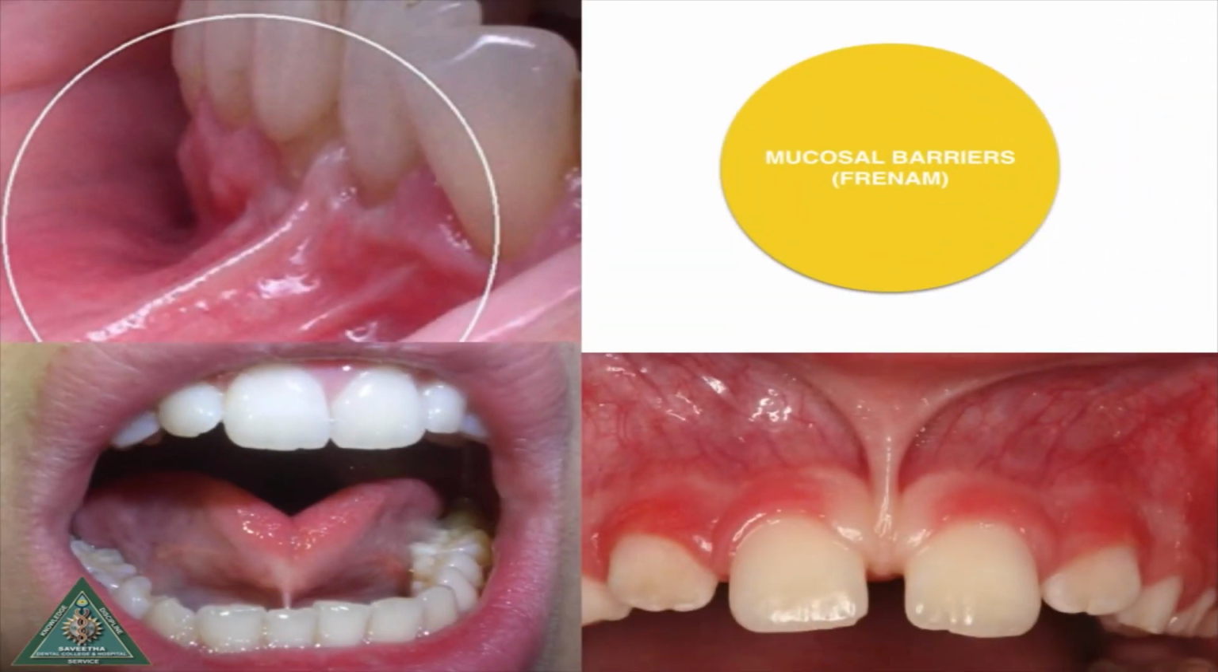Coming to mucosal barrier, the high frenal attachment between upper central incisors will cause midline diastema, and the frenal attachment on the labial surface of the lower incisor will lead to gingival recession, and the frenal attachment on the lingual surface of the lower incisor to the tongue will cause ankyloglossia or tongue tie.